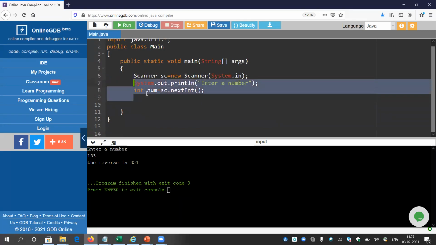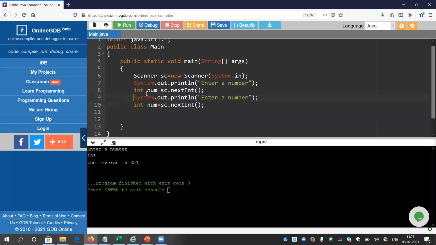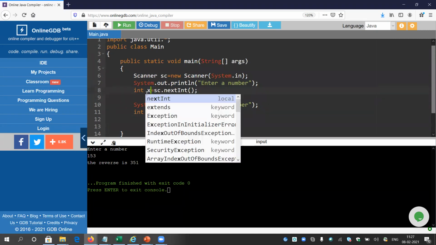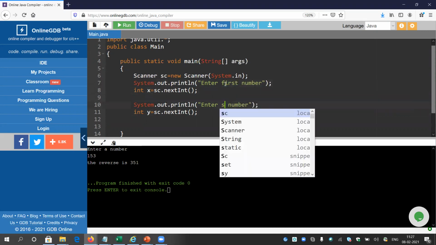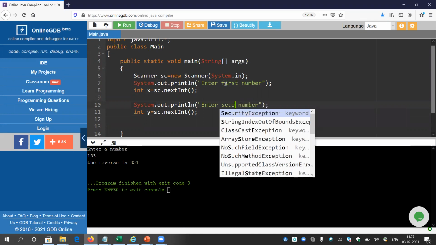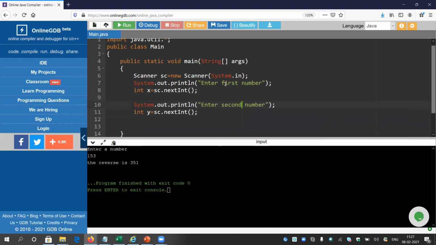Okay, first let me take two different numbers here. Let's say the first variable is X and the second variable is Y. Here I will write enter first number, and here I will write enter second number. Now, let's take the first number as 60 and the second number as 30.